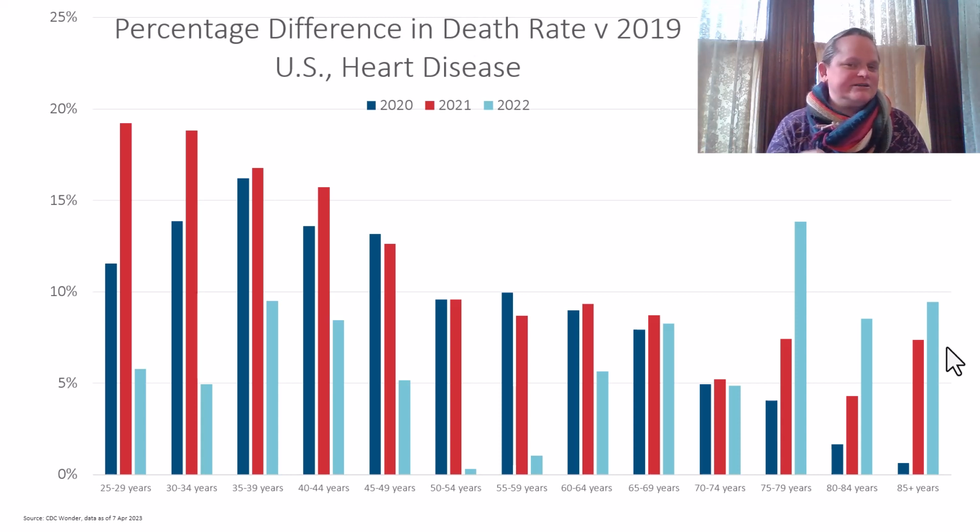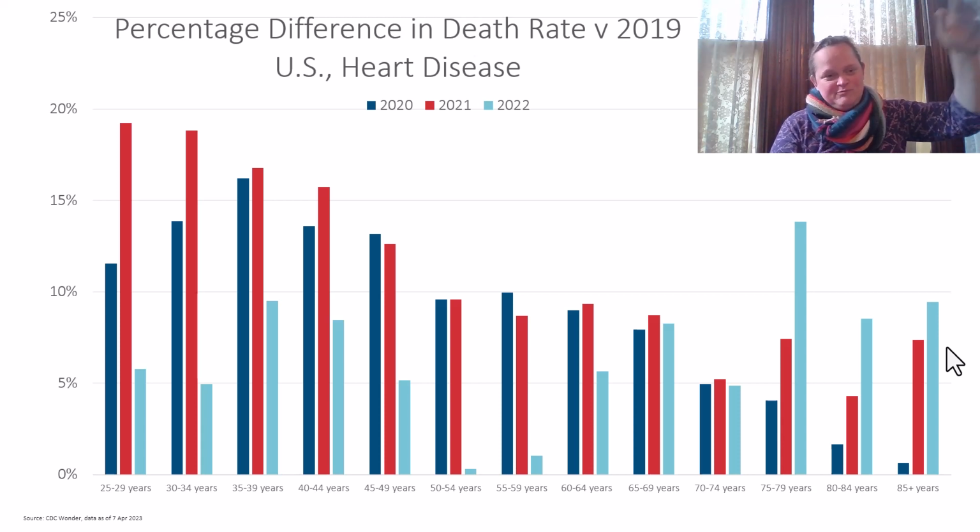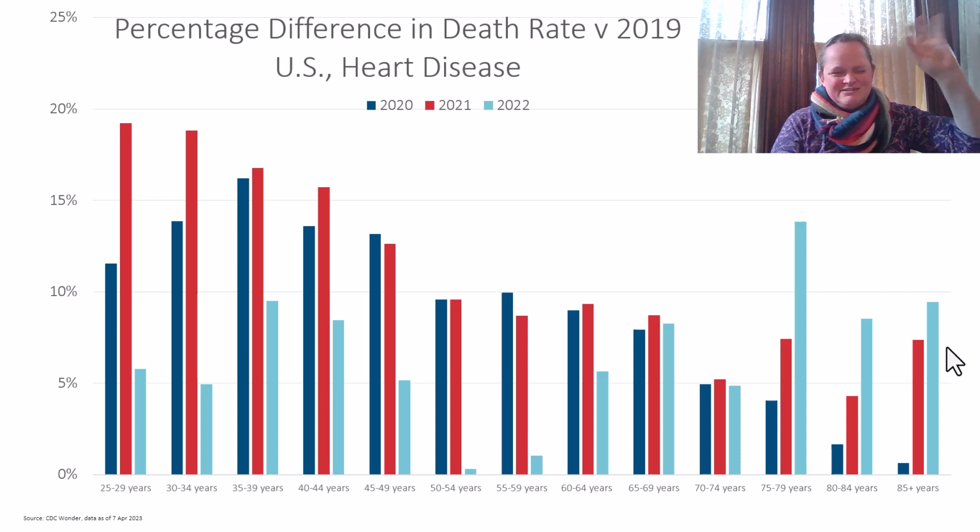Now, it's not going to change a huge amount, but let's remember, the vertical scale here is 25%, but actually the top relative change that we saw was in 2021, and a little bit below 20%. So just, stick a pin in it and remember that, okay?